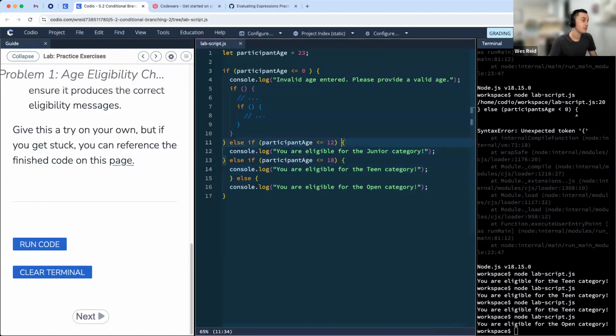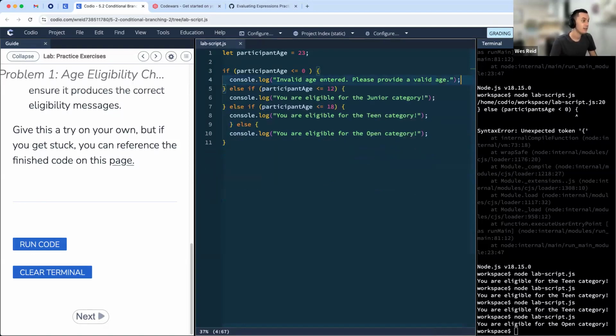Staying consistent, I would say, is actually more important than anything else. If you feel like, I don't like having these spaces afterwards, I want it to be really close, then at least stick with that. Having it be different every single line makes it hard to parse and read. So just something to keep in mind in terms of code quality. And this is the kind of skill that's not essential in terms of your program running well.